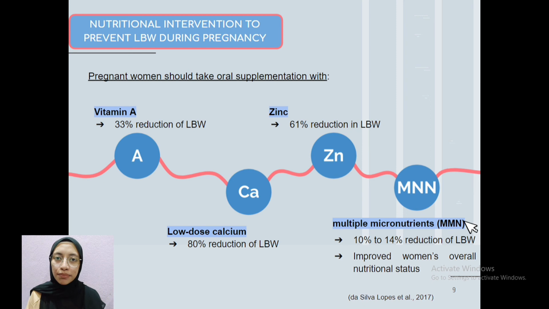And lastly is the multiple micronutrient. Multiple micronutrients can reduce low birth weight by 10 to 14%. And also, they can improve the woman's overall nutritional status, which is very good. So all these four supplementations are very good for pregnant women.